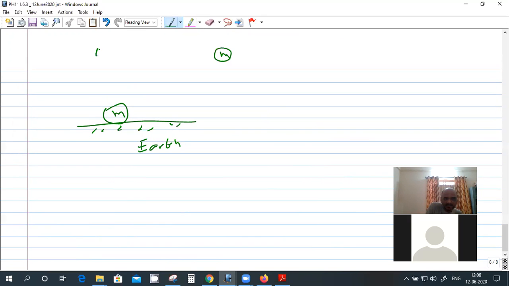This is the initial condition, this is the final condition. So here, is work done on the mass or by the mass? That's important to understand, otherwise the answer will be different.